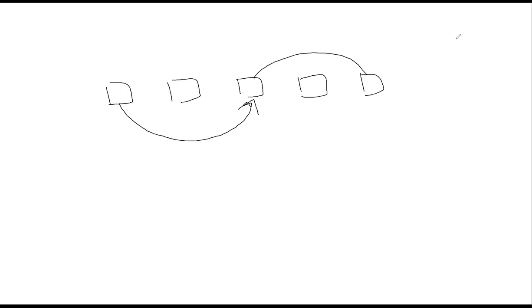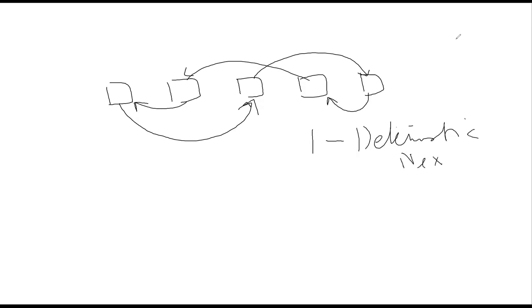Suppose there's a reverse loop. For every position we know there's one deterministic next location, and our aim is to find the loop.